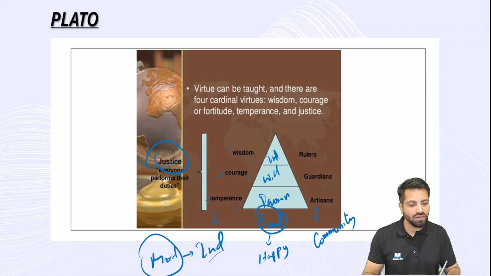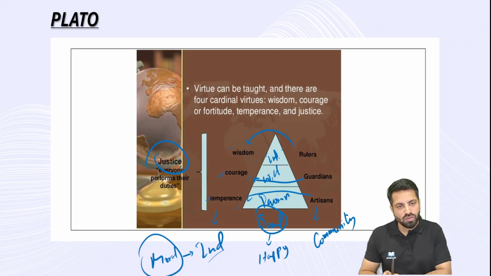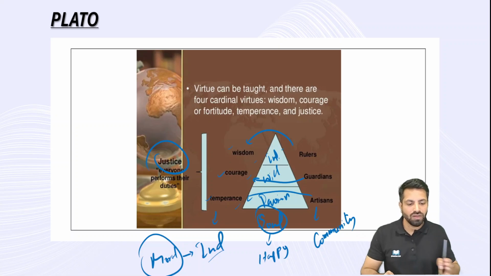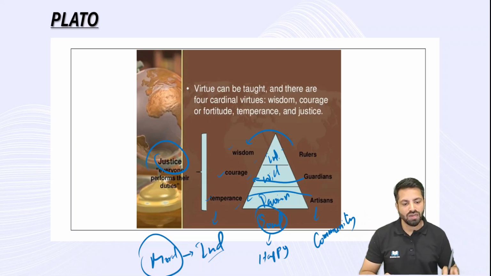At the community level, rulers should have wisdom. Guardians should have courage. Artisans should have temperance. So at the soul level, these three virtues are important. At the individual level, for moral life, these three virtues are important. At the community level also, rulers should have certain virtues, guardians should have certain virtues, and artisans should have certain virtues. So at the community level also, there should be a balance of these three virtues: wisdom, courage, and temperance.